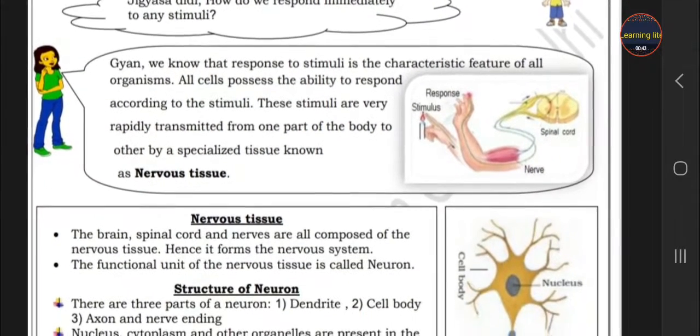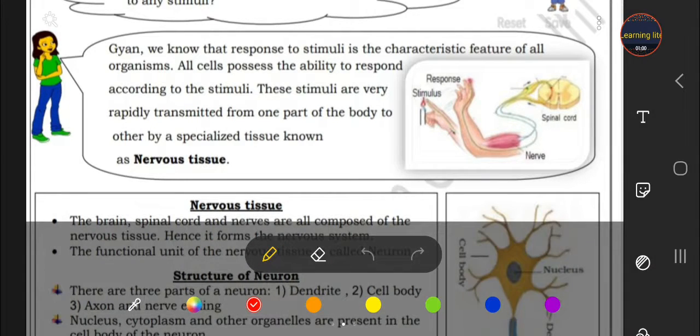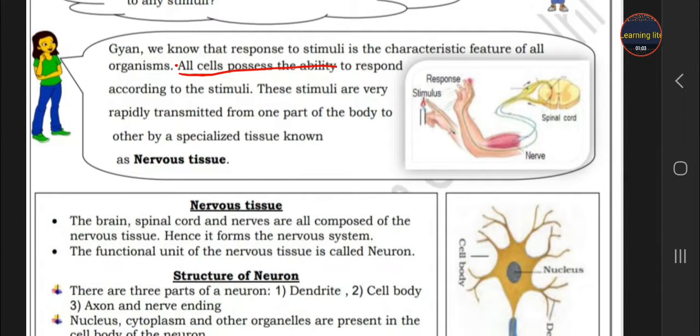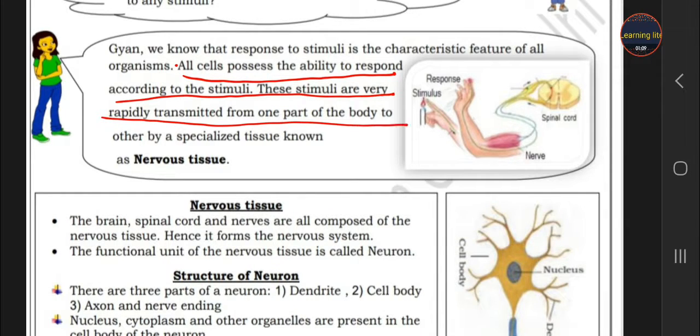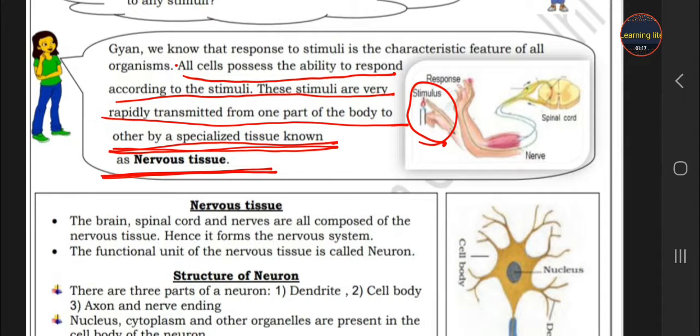So Jigyasa replies, Gyan, we know that all organisms and all cells possess the ability to respond, and these stimuli are very rapidly transmitted from one part of the body to another over a specialized tissue, and that tissue is called nervous tissue. Here you can see, whenever we put our hand on a flame by mistake, suddenly we pull our hand back. This is due to our nervous tissue.